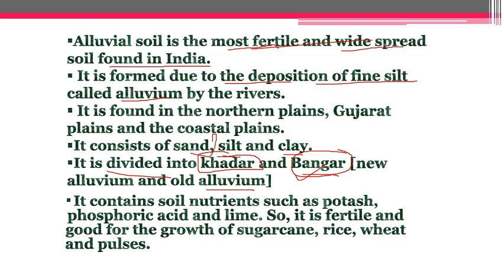Now it contains soil nutrients like potassium, phosphoric acid and lime. So it is very much fertile and it is good for growth of sugarcane, rice, wheat and pulses. So these are the important crops which are grown on this kind of soil, and it is again deficient in nitrogen, just like the case which is quite prevalent in India, that in India generally most of the soils are deficient in nitrogen. So this is the case with the alluvial soil as well.